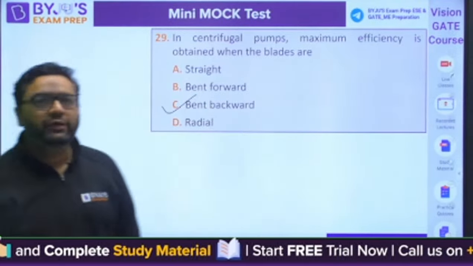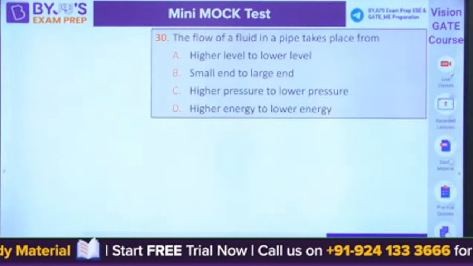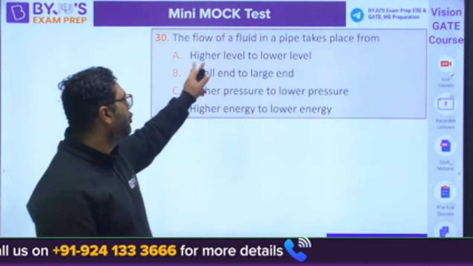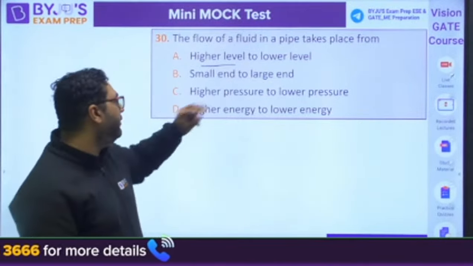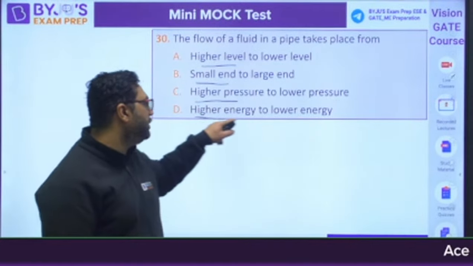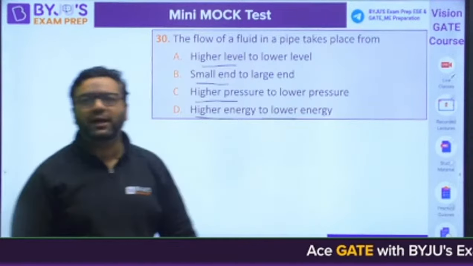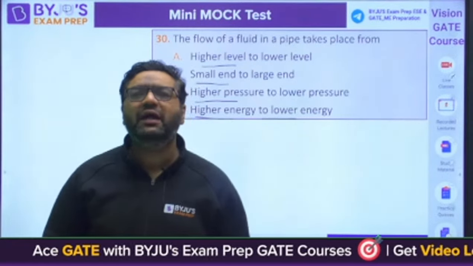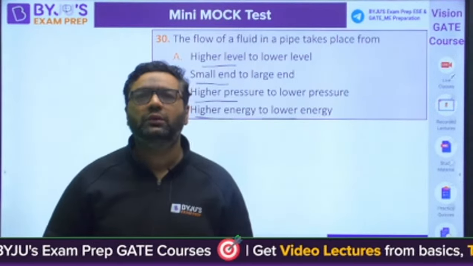Okay. Moving to the next question, question number 30. The flow of fluid in a pipe takes place from higher level to lower level, small end to large end, higher pressure to lower pressure, higher energy to lower energy. This is fluid mechanics. Question number 30. After that, we have 12 more questions to go.